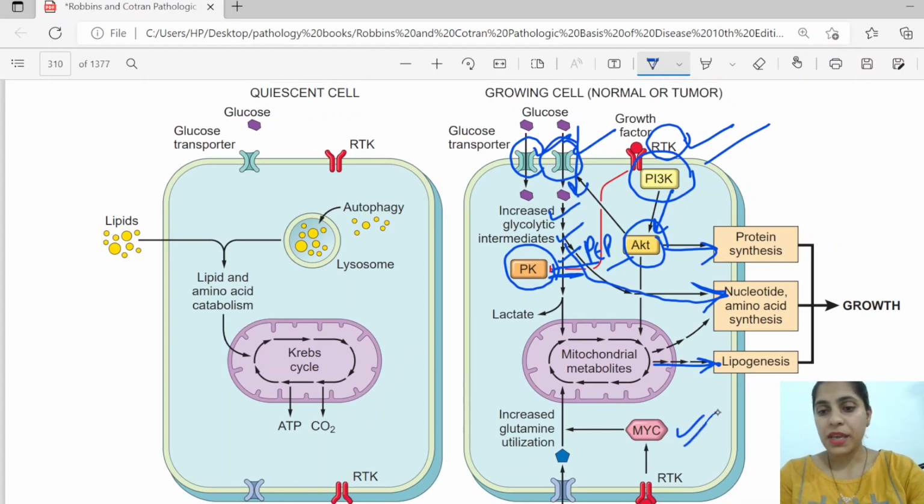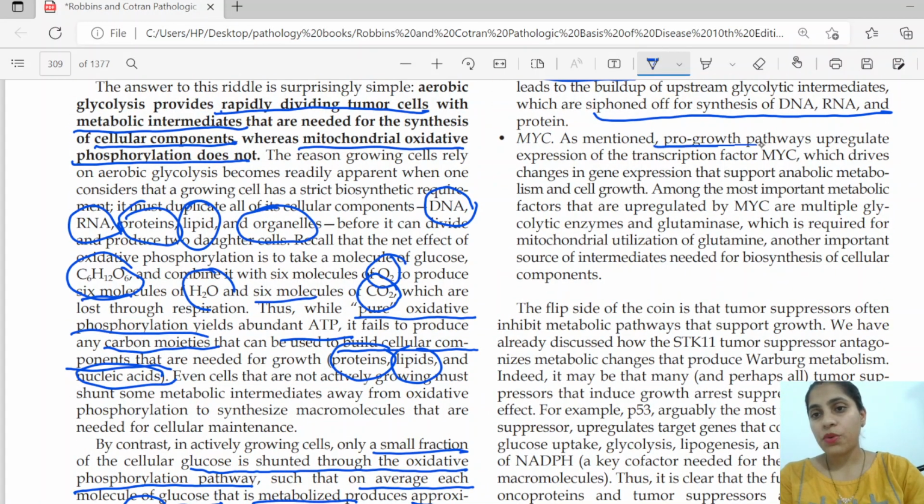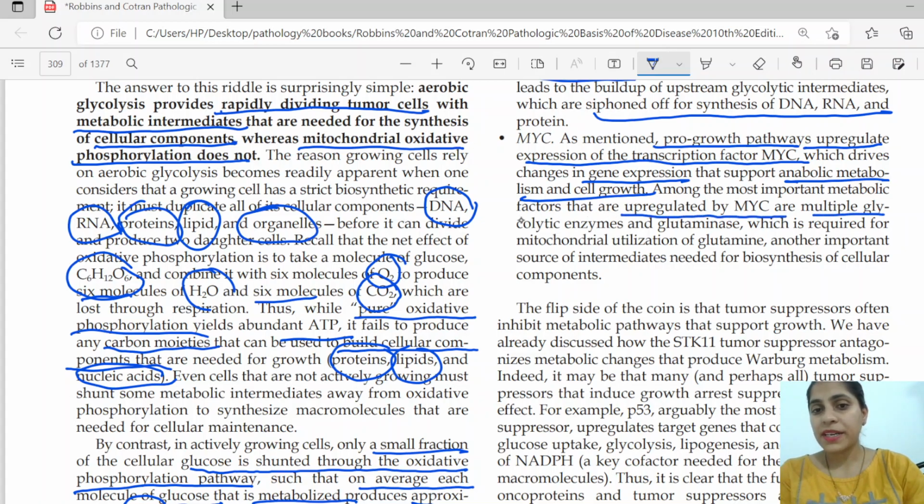Then we come to the other pathway, MYC. MYC is also causing pro-growth pathway regulation and upregulates the expression of the transcription factor MYC, which drives changes in gene expression that support anabolic metabolism and cell growth. Among the most important metabolic factors that are upregulated by MYC are multiple glycolytic enzymes and glutaminase, which is required for mitochondrial utilization of glutamine, another important source of intermediates needed for biosynthesis of cellular components.